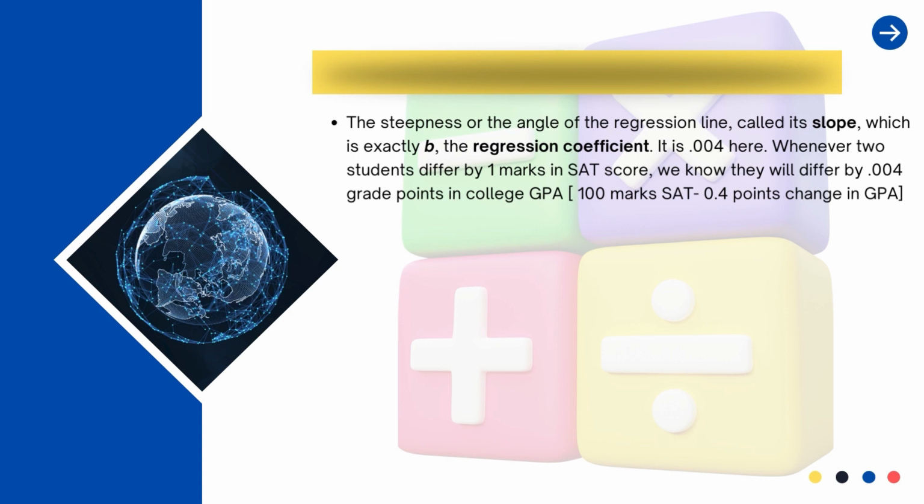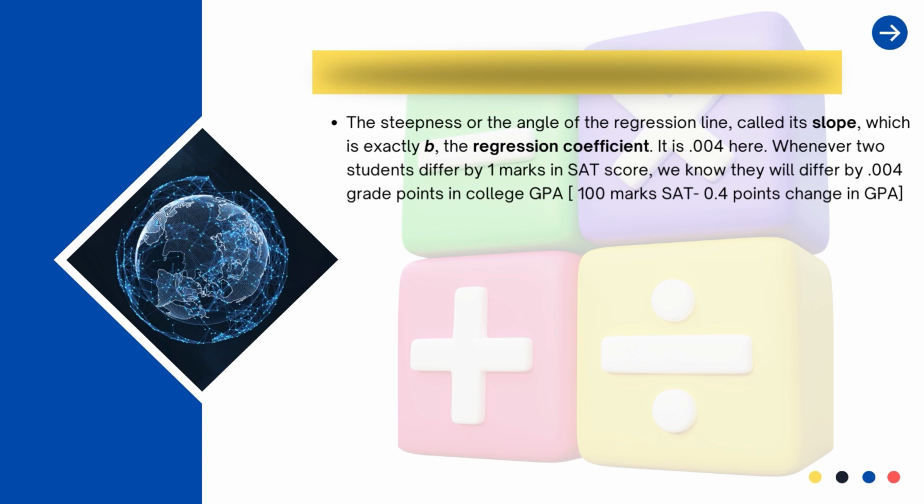Now 1 mark in a SAT score is very difficult to work with. So what we do is make it 100 marks. We multiply it by 100, and similarly on the other side we multiply 0.004 by 100, so we get the value of 0.4. So in a way we can say a 100 marks difference in SAT scores will lead to a 0.4 points change in the GPA. So we are predicting the difference in the GPA based on the difference in the SAT scores. This you get through the slope.